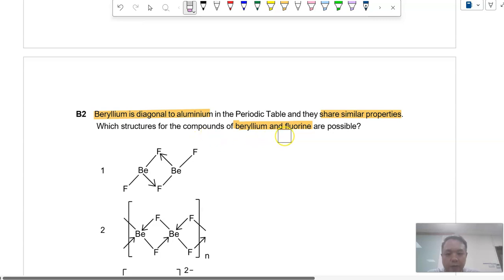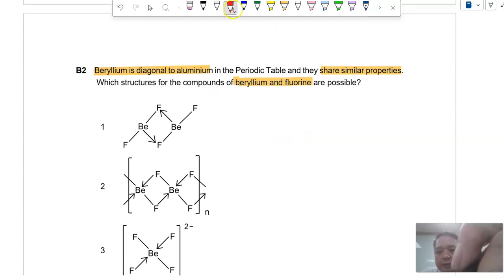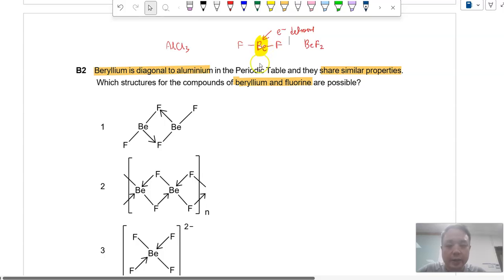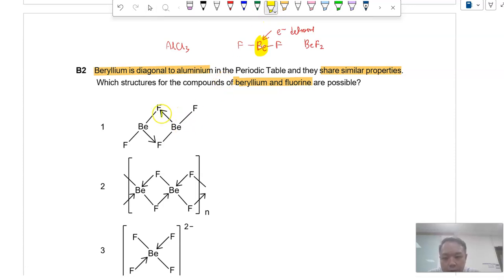Alright, which structure for the compounds of beryllium and fluorine are possible? So what's the purpose of telling you this question? So if you take a look at beryllium and fluorine, so typically you have this formula BeF2. Okay, you can see this beryllium itself, it's similar to aluminum in AlCl3, is electron deficient. And therefore it will try to accept electrons through dative bonds to achieve octet or more stable octet configuration. So from option 1, if you take a close look at this, the dative bond, can beryllium being electron deficient still dative bond to fluorine?